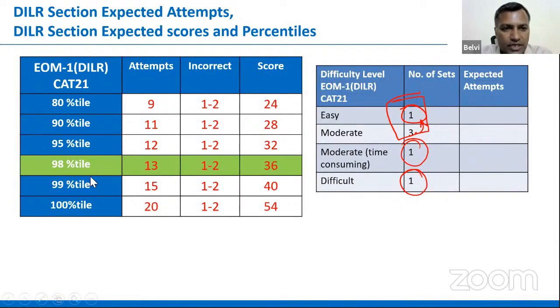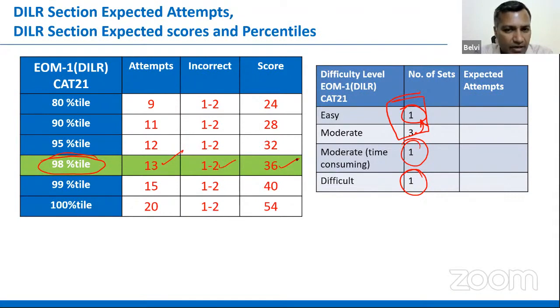Nevertheless, even for the 98 percentile, let's go with the green out here, 98 percentile, because at 98 percentile, you'll get most of the good B school calls. Therefore, we take 98 percentile as the key figure out there. Looking at the 98 percentile, doing about 13 attempts, not a big deal, about 3 to 4 sets, maybe with 1 or 2 mistakes, getting a score of 36 could have given 98 percentile.